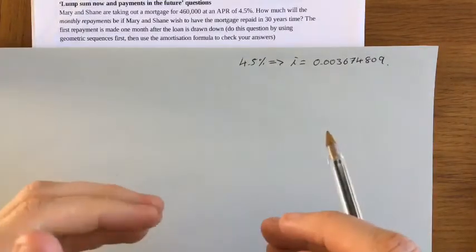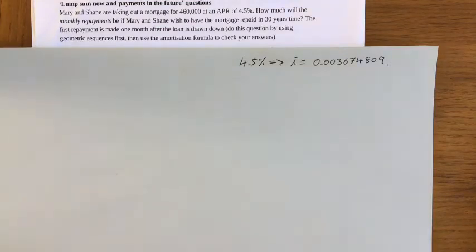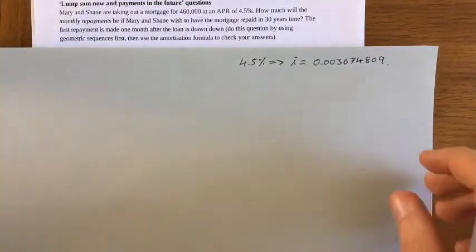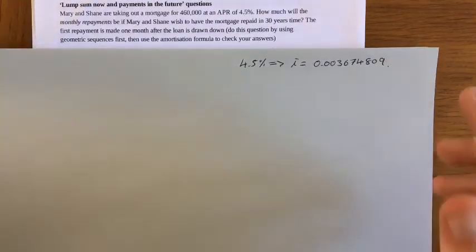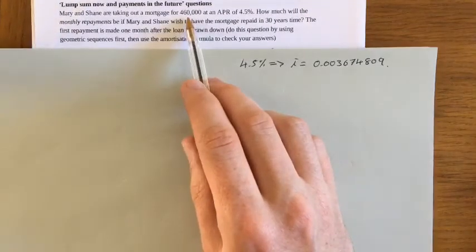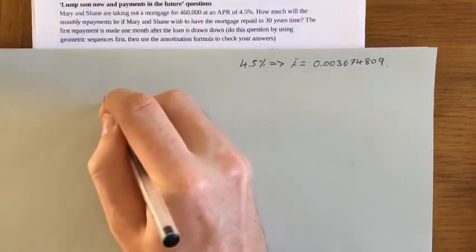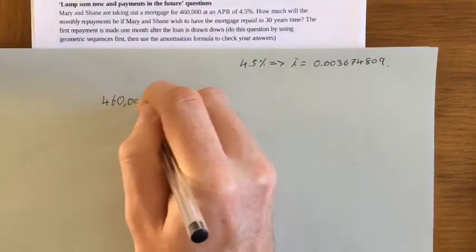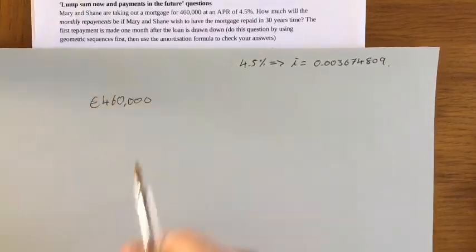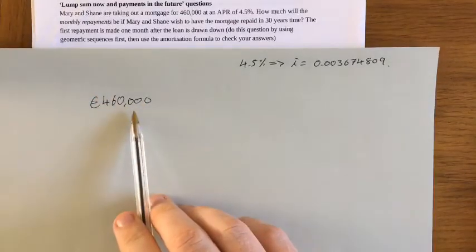And again, this diagram, you don't need to draw this in the Leaving Cert if you don't want to, but I will always draw these types of diagrams. So the bank have just given Shane and Mary 460,000 to buy their house. So the bank have just given them 460,000 euro. So this is the same as you giving your friend the 30,000 euro in the last question.